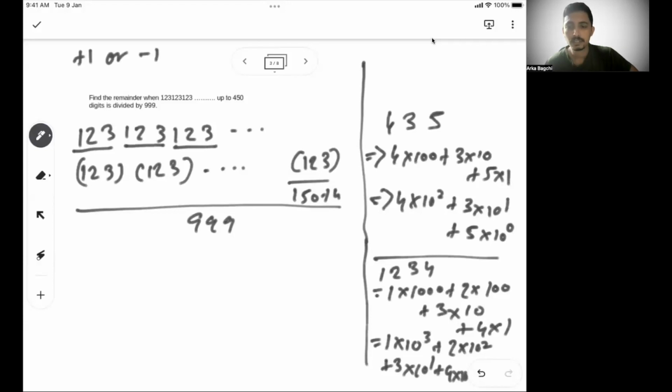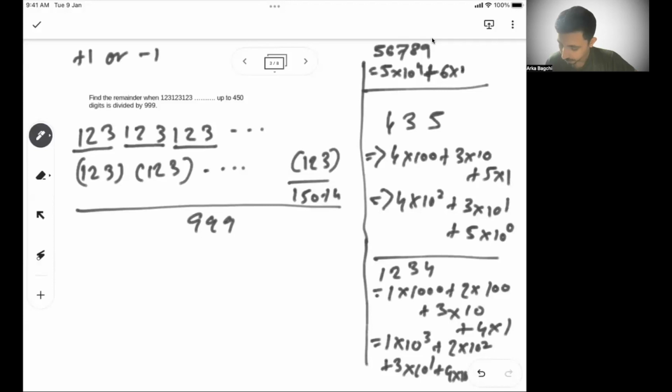So if there is a 5-digit number, let's say 5, 6, 7, 8, 9, we can write this as 5 into 10 to the power 4 plus 6 into 10 cube plus 7 into 10 square plus 8 into 10 to the power 1 plus 9 into 10 to the power 0.